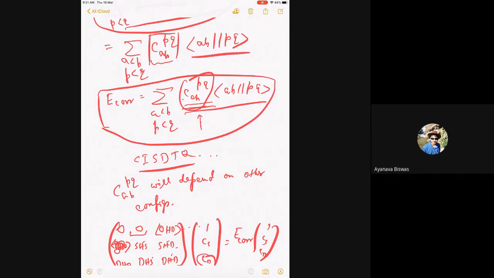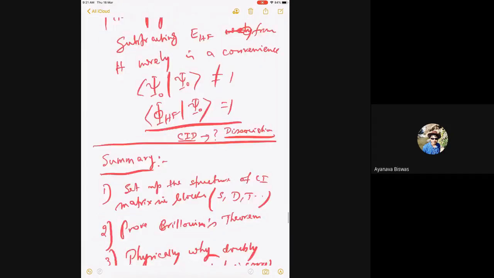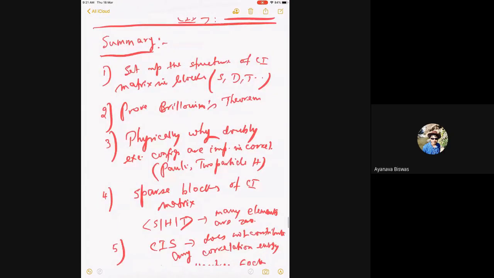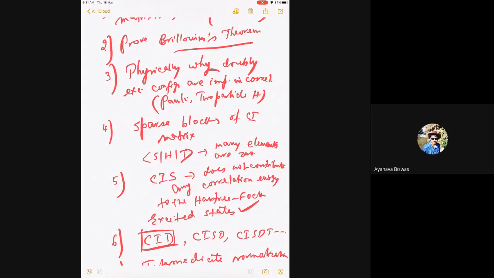However, if I do a larger CI, these numbers will change. So that is why doubles CI, singles-doubles CI, singles-doubles-triples, quadruples, they all give different values because these doubly excited amplitudes change. So that was the basic idea. I think we summarize this in the blog: proving Brillouin's theorem, physically why doubly excited are important, sparse matrix nature of the CI matrix.